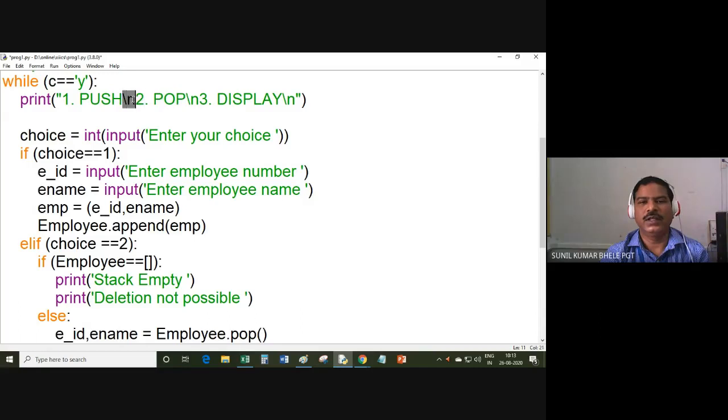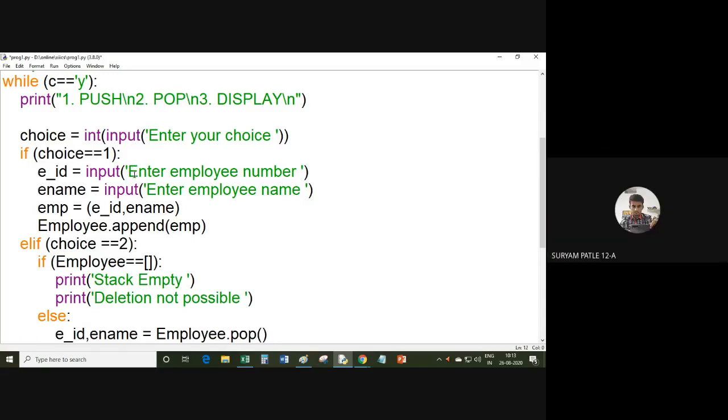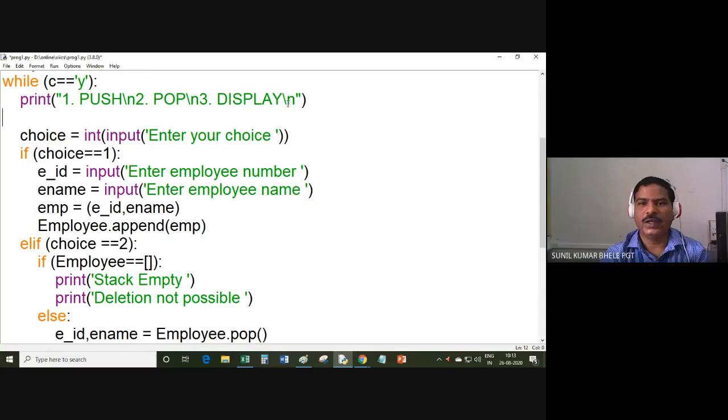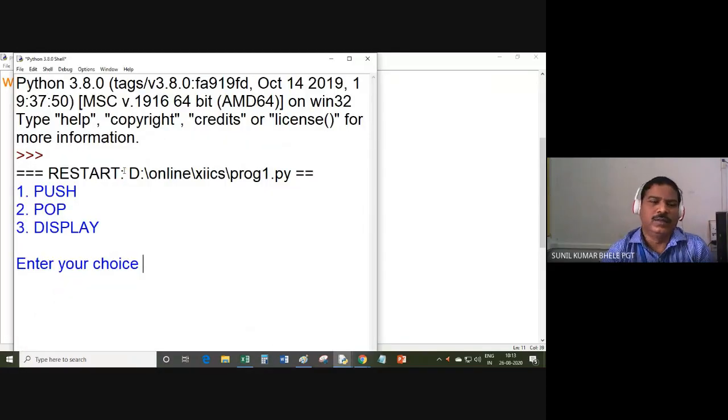This is called a new line character. The last \n is not needed, right? It is not required, but if you want some space after displaying the menu, you can put a blank line after this. So let's see the output. So there is a blank line.